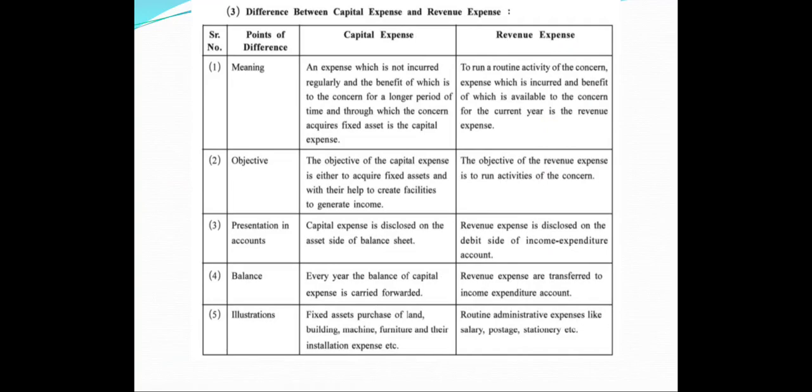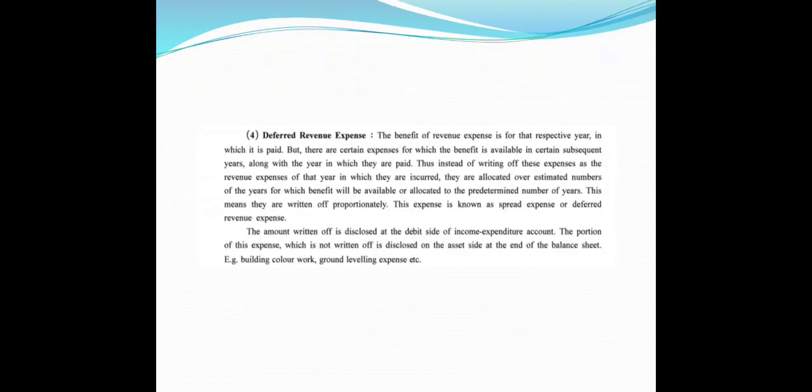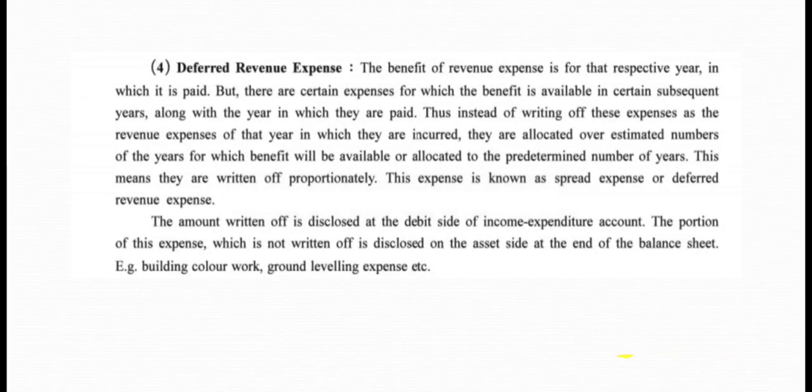Let us talk about the third type of expense, which is deferred revenue expense. The benefit of revenue expenses is for that respective year in which it is paid, but there are certain expenses for which the benefit is available in certain subsequent years along with the year in which they are paid.